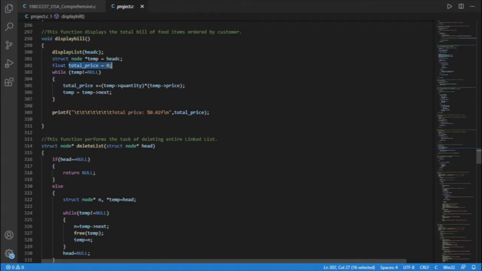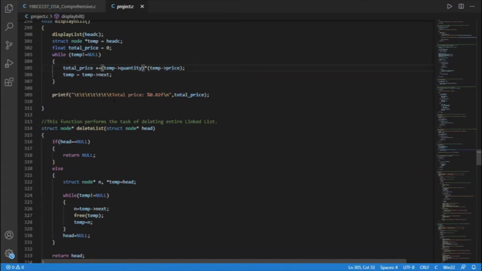We will calculate total price of any food item by multiplying quantity with its price. At last, we will print total price by printf statement. Here, 0.02 shows that after decimal there will be 2 digits.